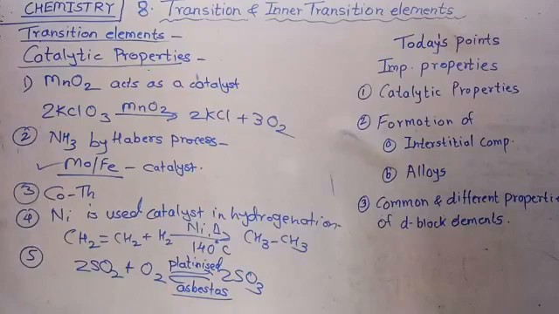Right? There is again one example given, in which iron chromium acts as the catalyst.